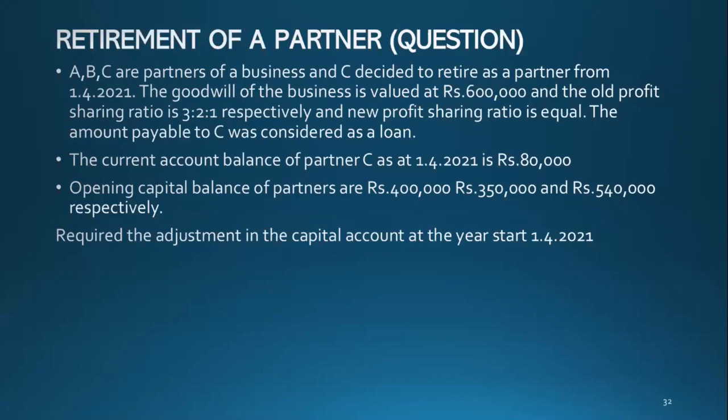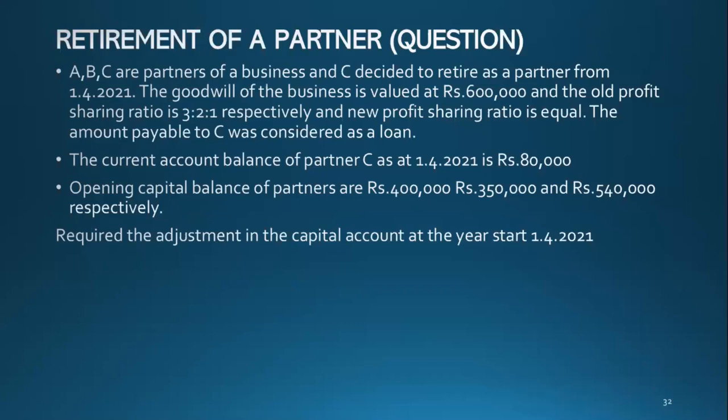Your financial year starts from 1/4/2021, so he is retiring at the start of the year. The goodwill of the business is valued at ₹600,000, and the old profit sharing ratio is 3:2:1 respectively.